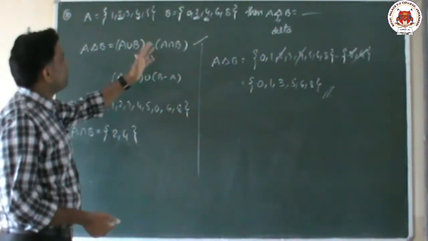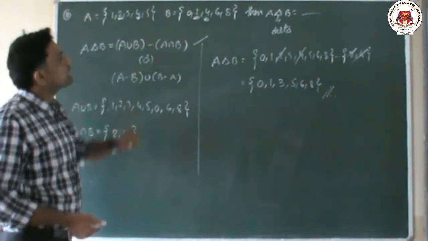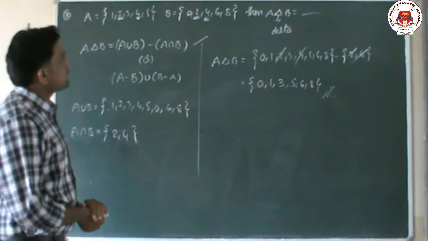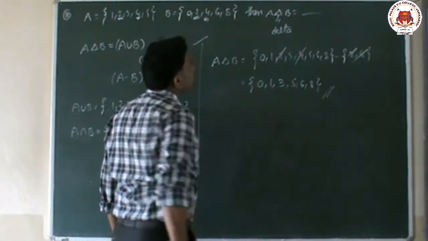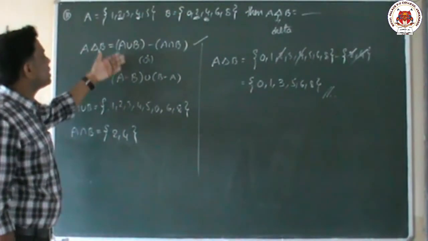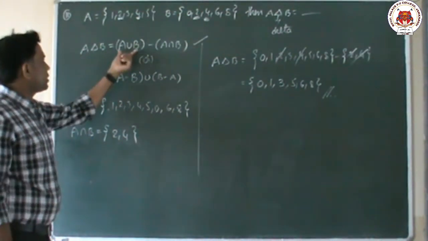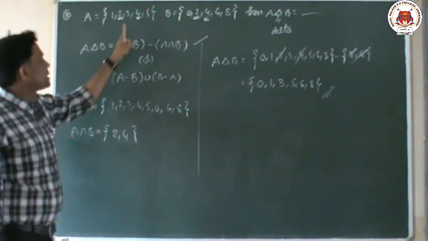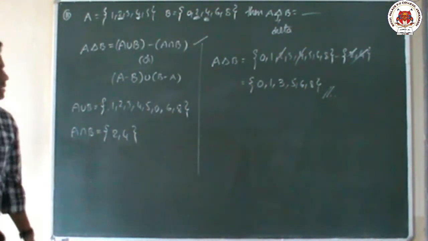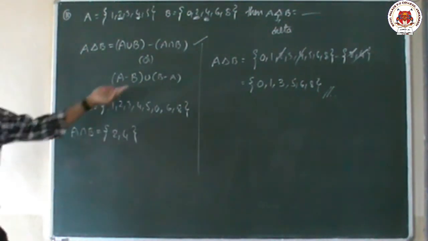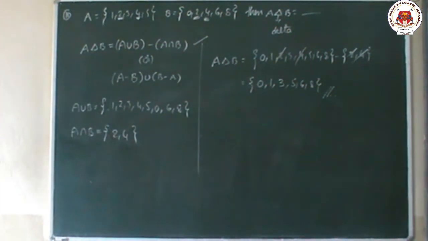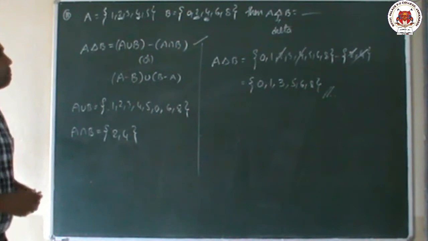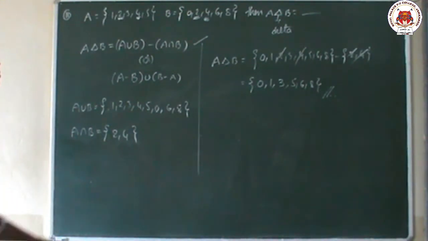One more time I am repeating this sum. A is given, B is given, two sets are given, and he is asking find A delta B. So A delta B has two formulas. Any one formula you can choose. I took the first one. A union B means combining of these two sets. A intersection B means common elements from these two sets. This is the final answer, A delta B. Now we'll go to the next question, children.